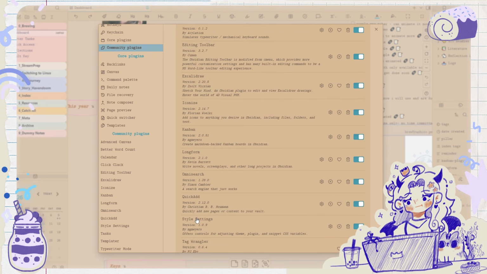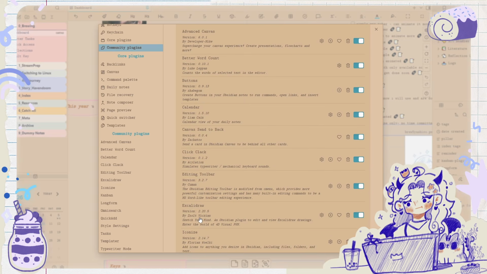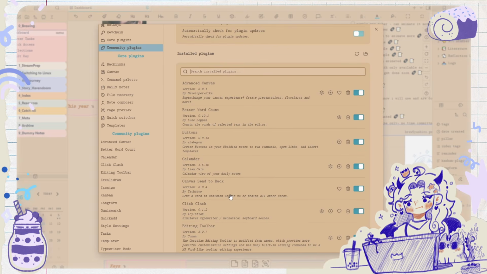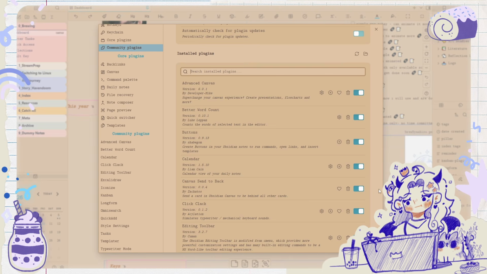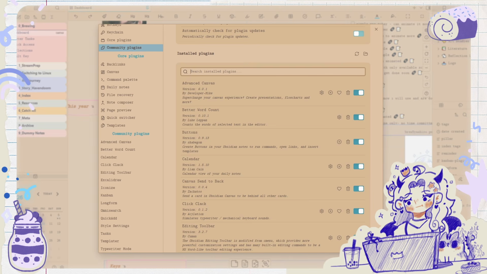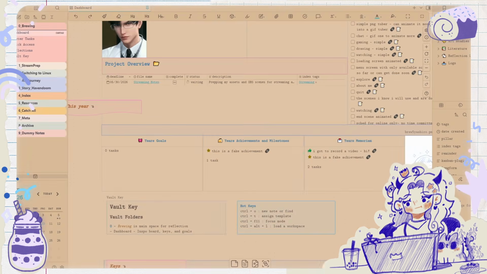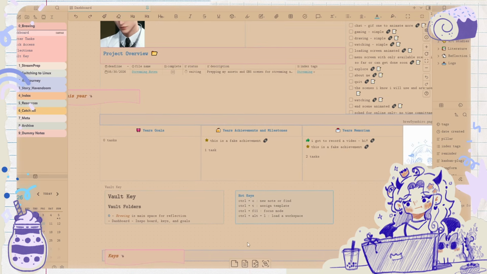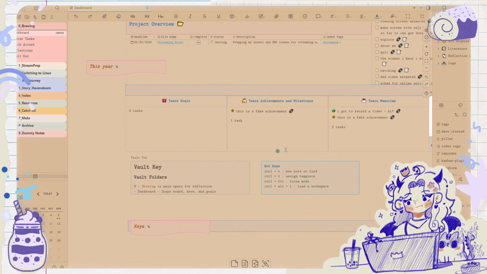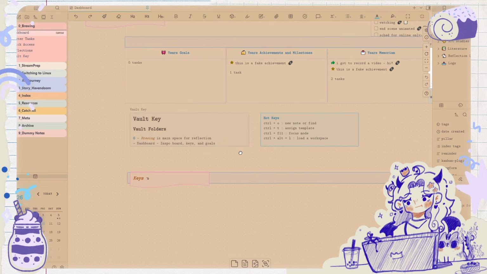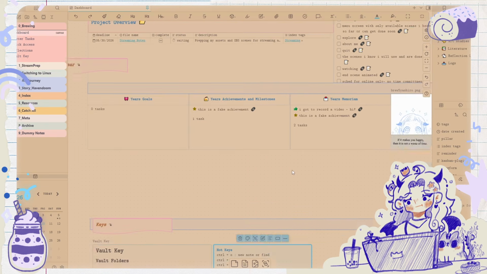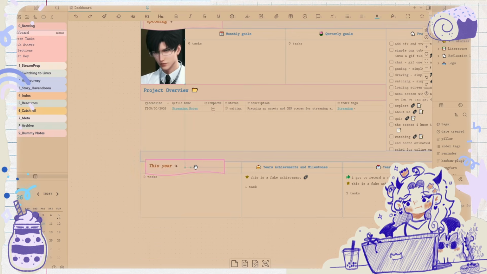What was I going to talk about? I got, right here, Canvas Send to Back. This is essentially to move a card to the front or to the back. That's literally kind of all it does. I was so sick of that not being already a function within Canvas. It made me so mad. So I got that finally, and it's a lifesaver.